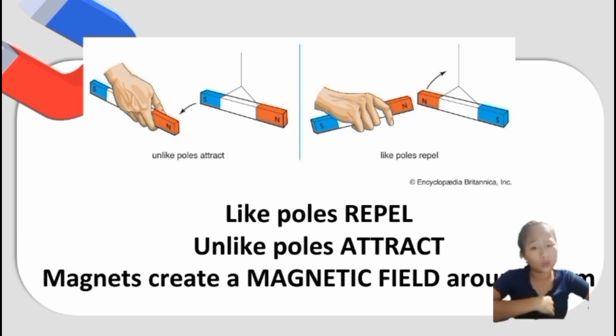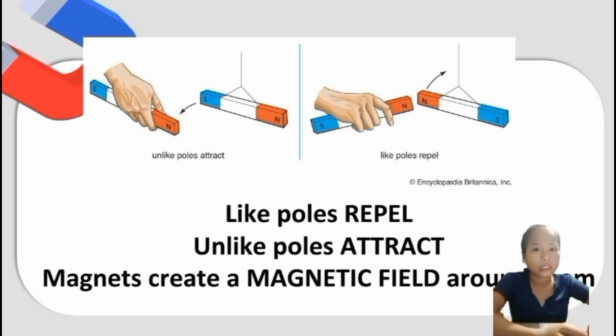Electron to electron does not attract either. It is the same with a magnet. South Pole to South Pole, no attraction happens. North Pole to North Pole, no attraction happens. But if the poles are different, a South Pole and a North Pole, attraction happens. So, magnets create a magnetic field around them.